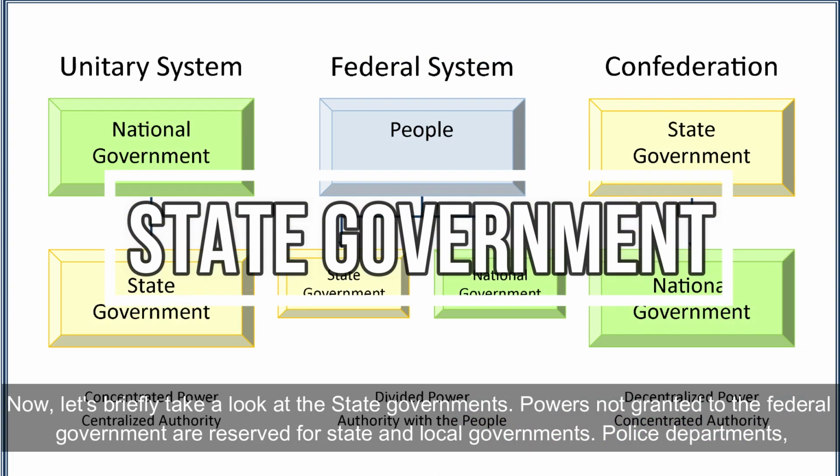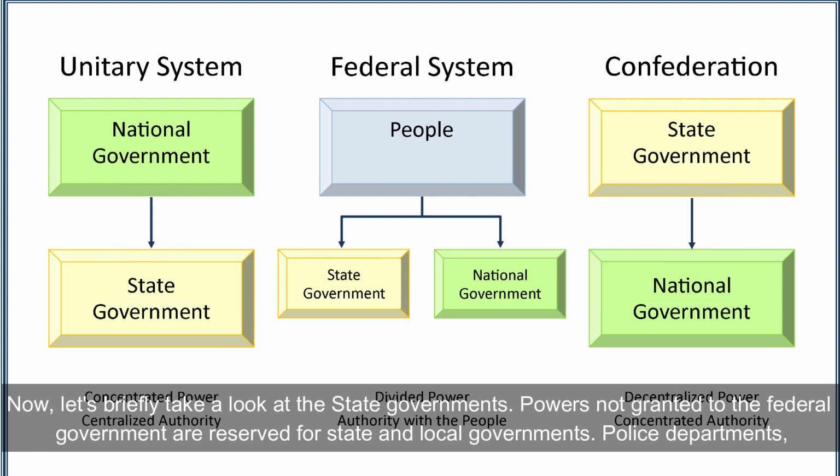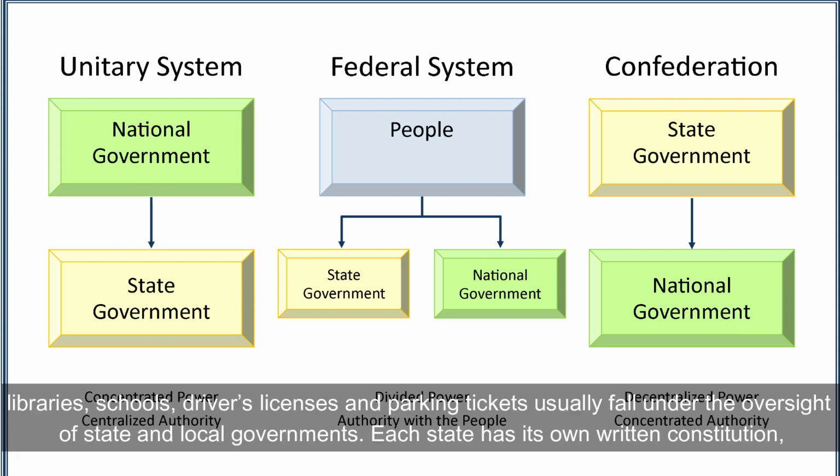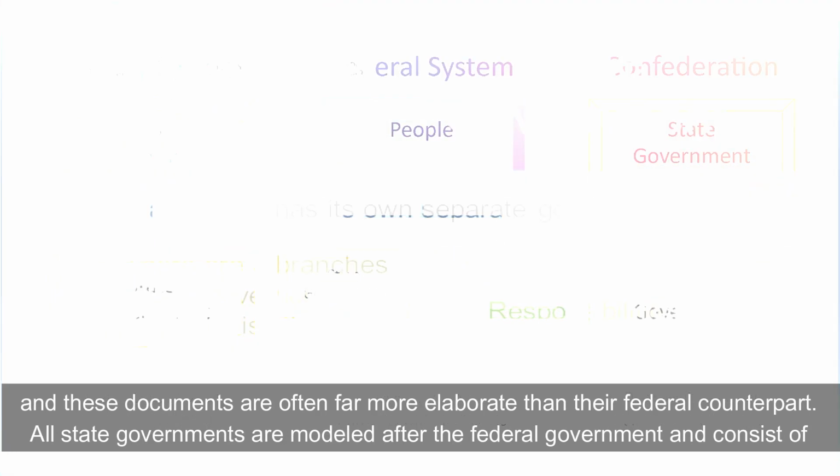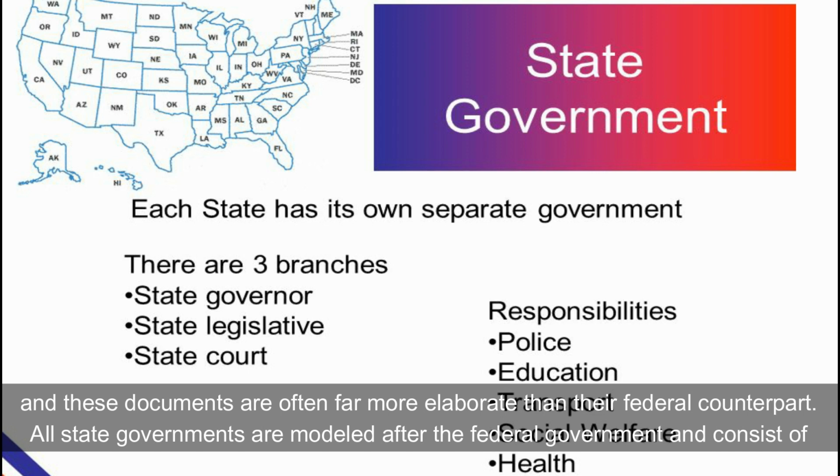Now let's briefly take a look at the state governments. Powers not granted to the federal government are reserved for state and local governments. Police departments, libraries, schools, driver's license, and parking tickets usually fall under the oversight of state and local governments. Each state has its own written constitution, and these documents are often far more elaborate than their federal counterpart.